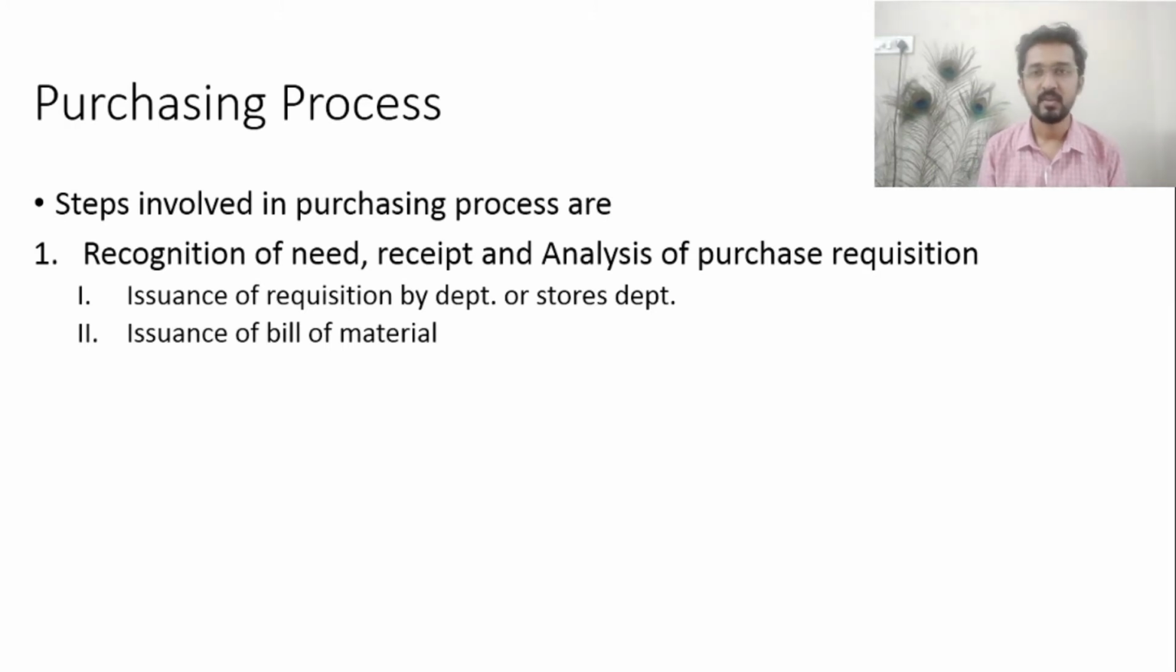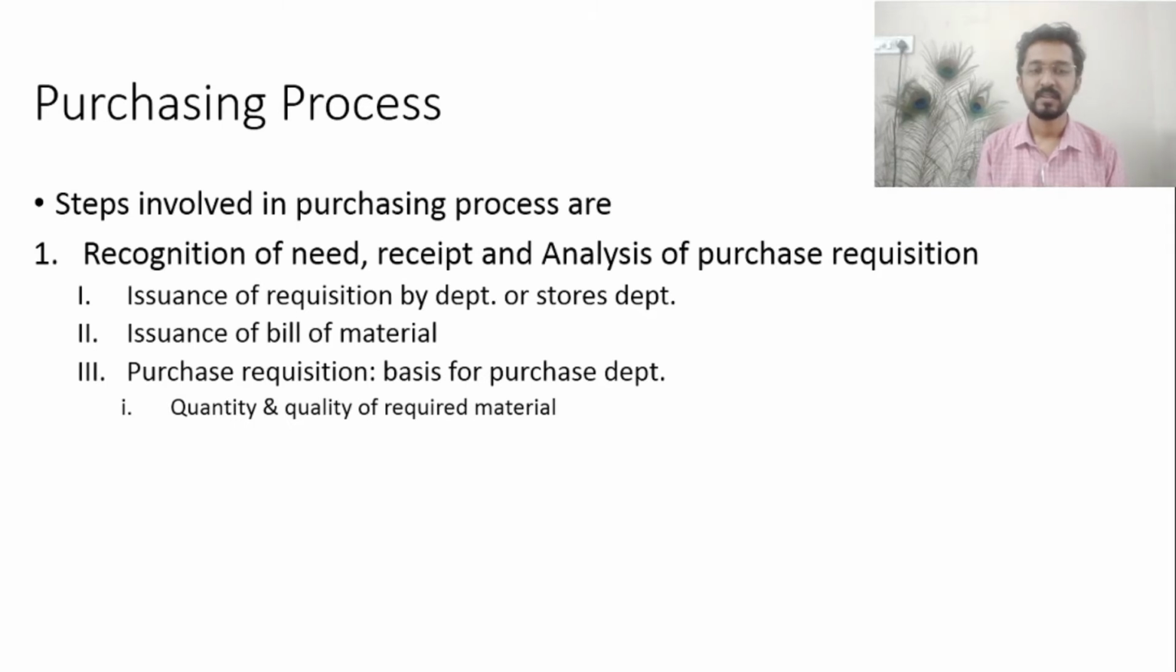It also includes the bill of material. As you know, the bill of material includes the sub parts required to make the item. If the item is an assembly having sub assemblies, the bill of material is necessary to mention in the requisition slip.